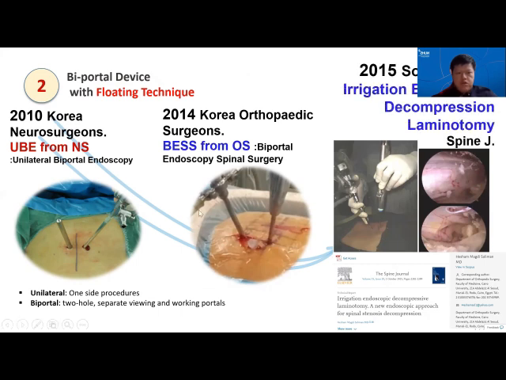an orthopedic surgeon developed BESS. BESS mainly uses osteotome, and the UBE mainly uses a drill as well as other spinal instruments. Soliman from the Middle East described irrigation endoscopic decompression, which is similar to the UBE and BESS systems, basically using arthroscope triangulation and spinal instruments to manage decompression. It was published in the Spine Journal. It's one of the earlier publications.